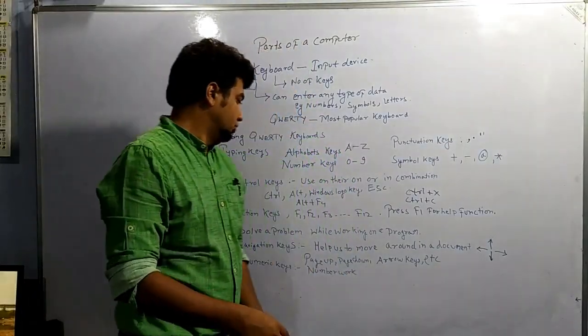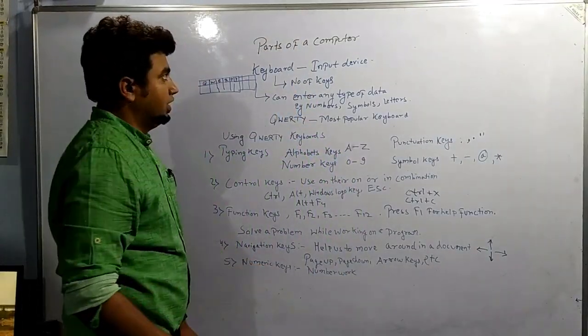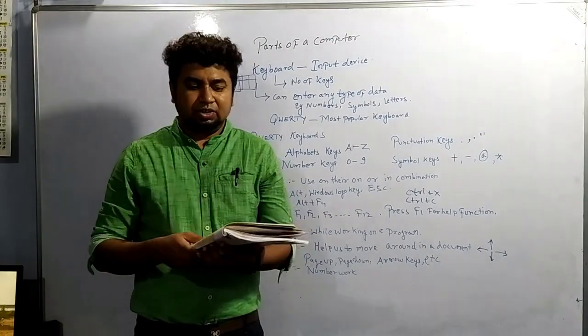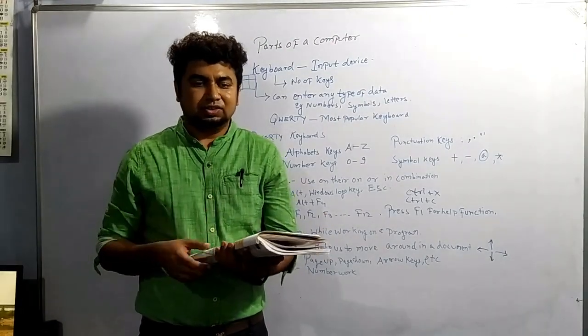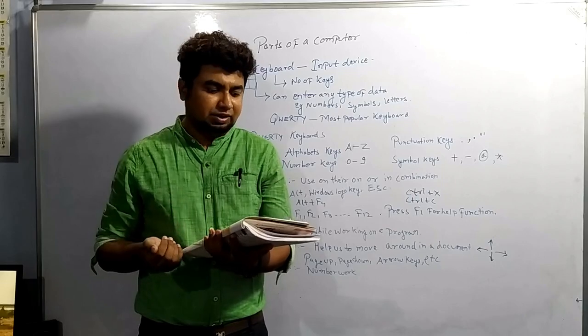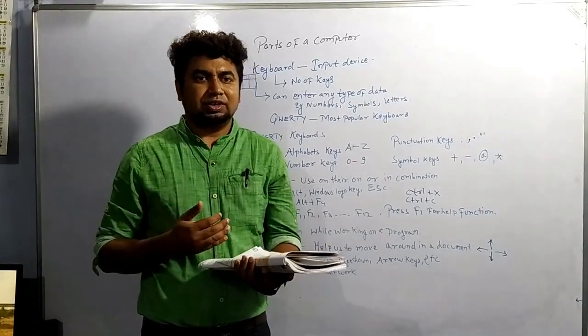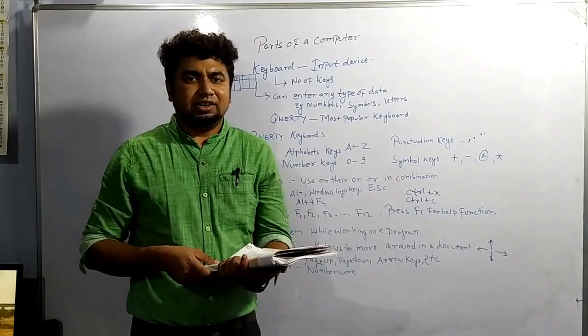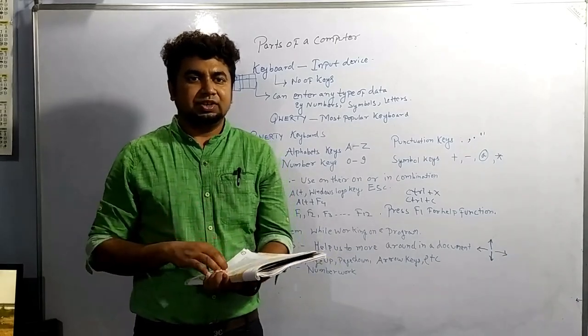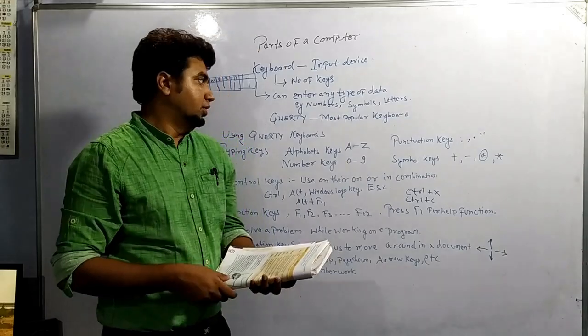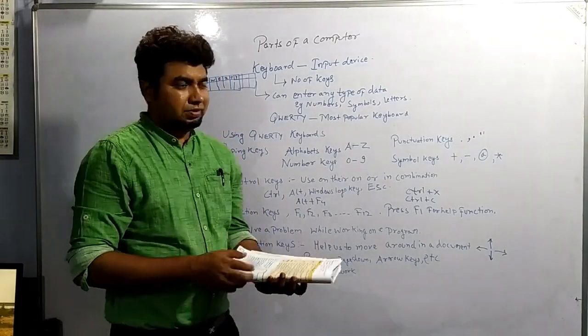So we have discussed the types of keys up to here. There are many other keys, like the shift key, caps lock key, tab key, enter key. And related to the mouse, that is also hardware. Many hardware items we will discuss in the next class. So up to here we are leaving.